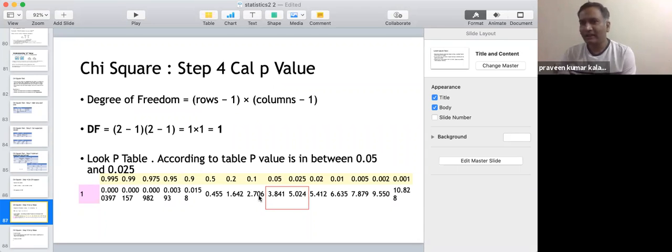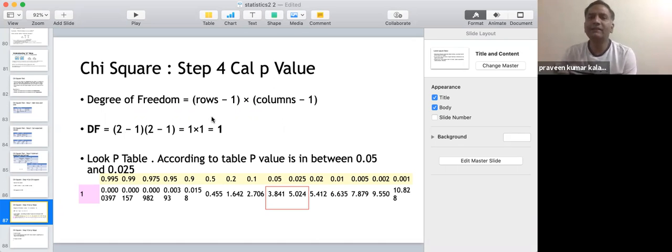So for that, similar to what we did in ANOVA and various places, there is a table. In that, you would actually look at the P value and then make the conclusion out of it. So how you actually look at it? There is a slight variation. Here again, you will find out the degree of freedom. Degree of freedom is nothing but rows minus 1 into columns minus 1. Right? Here in our example, we have just 2 into 2. So our degree of freedom is only 1.